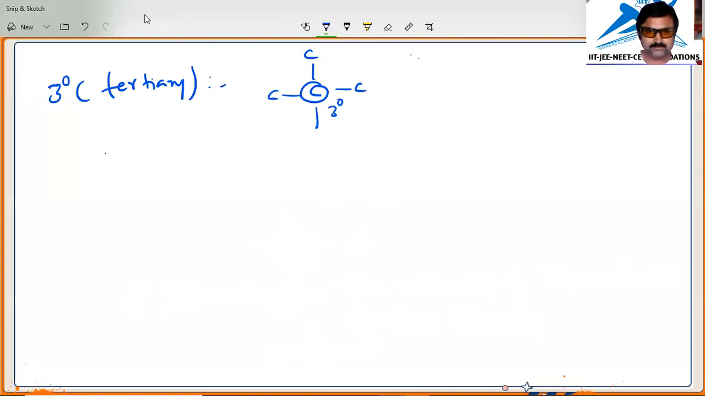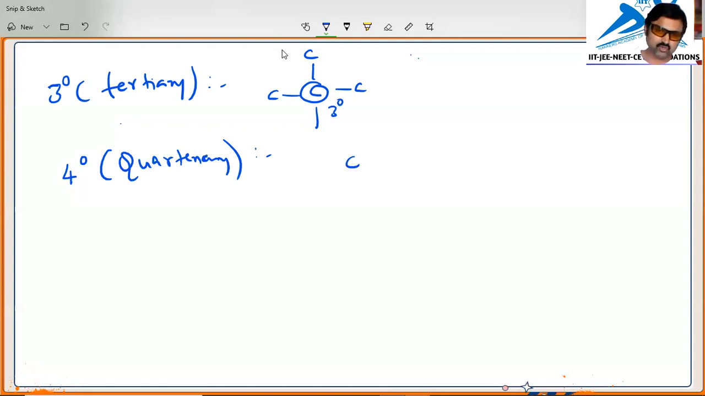Now we will see the quaternary carbon. This carbon has four other carbons linked to it, and we call it a quaternary carbon atom.